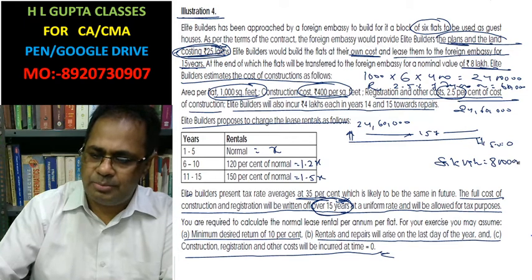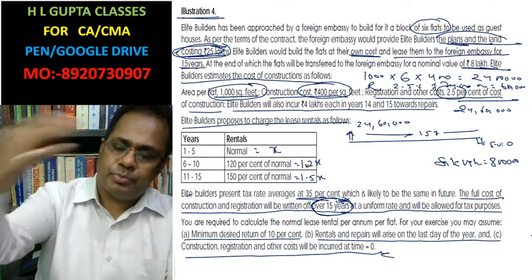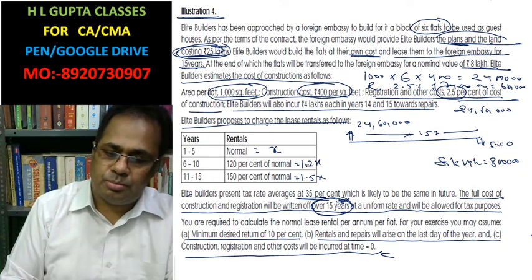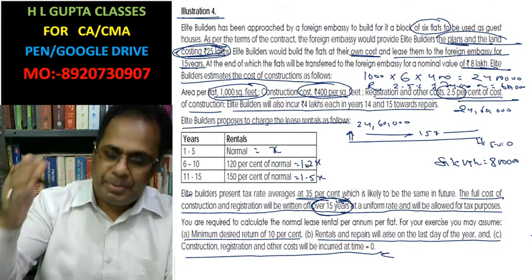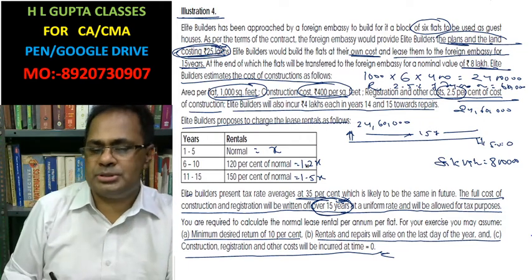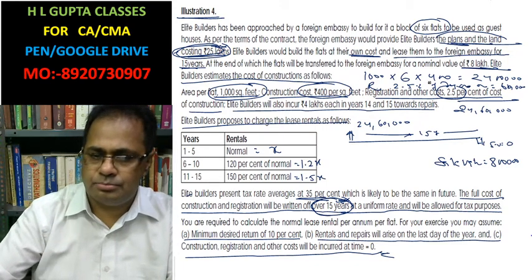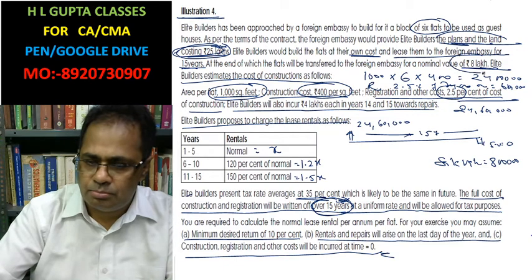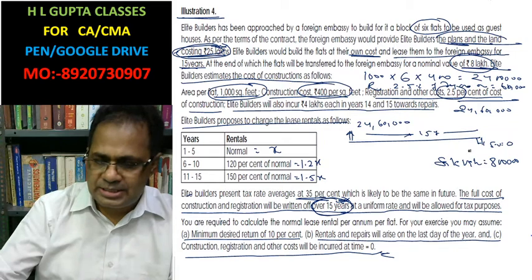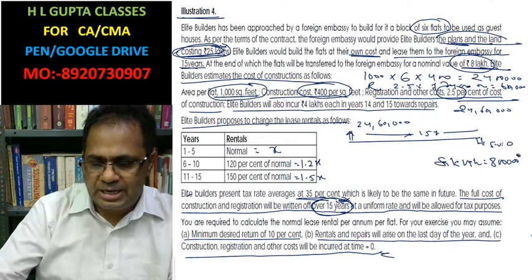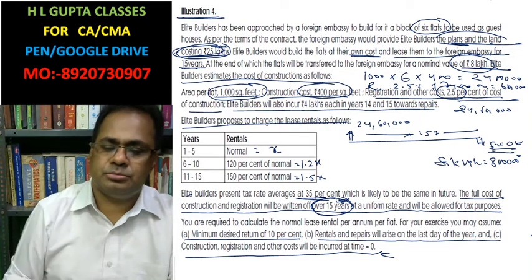When the flats are given to the embassy at the end of 15 years, the embassy will provide 8 lakh rupees. This 8 lakh is provided by the embassy. In this case, the terminal cash inflow is rupees 8 lakh, out of which you have to pay tax because the scrap value is 0.